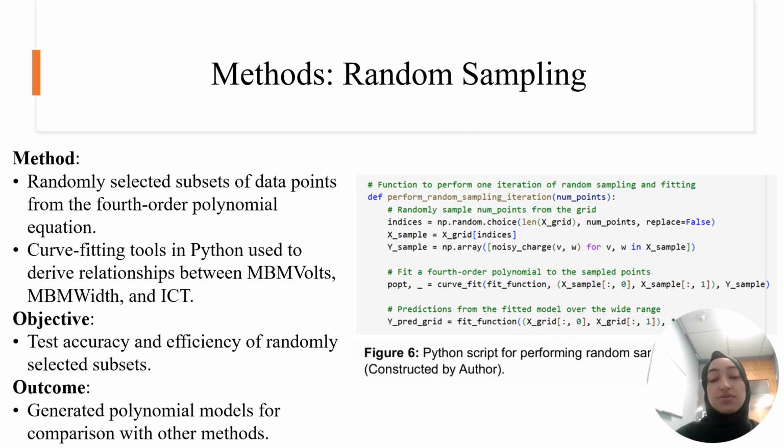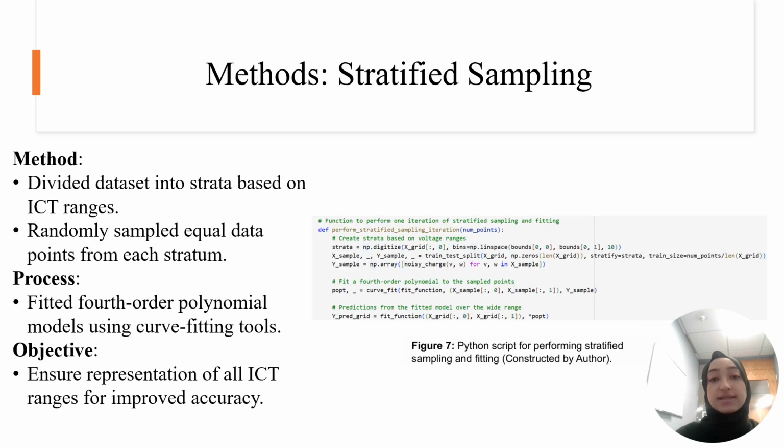I also tested random sampling, which involved selecting data points at random from the calibration dataset. Then, utilizing those points, polynomials were also created. Stratified sampling divided the dataset into intervals based on charge values, ensuring all ranges were represented. Once again, fourth-order polynomials were created from the points selected.